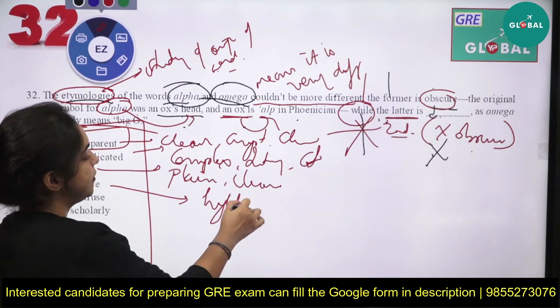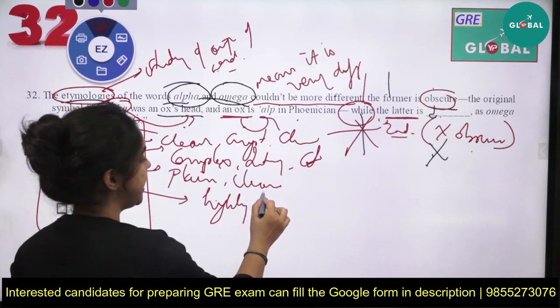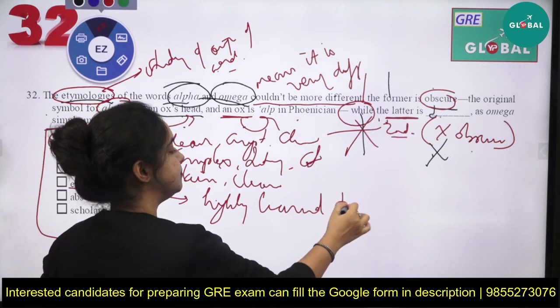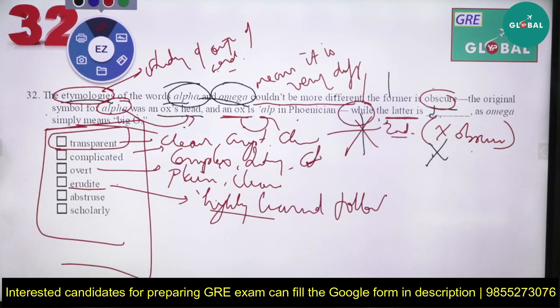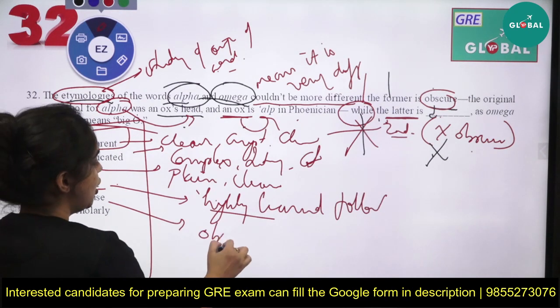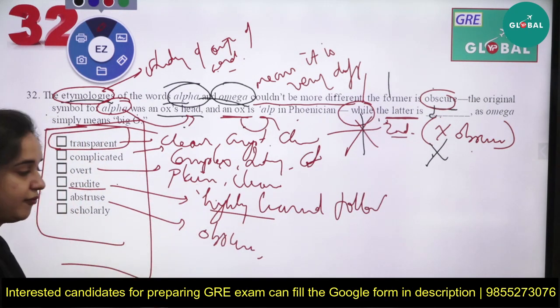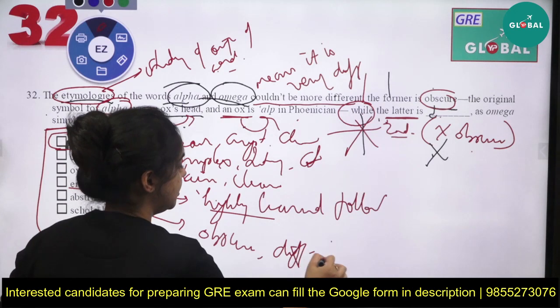You can call a person erudite when he is a highly learned fellow, one who knows a lot and has learned a lot. Next is abstruse. Abstruse means something that is difficult to understand, very common to obscure, something that is very tough to understand.